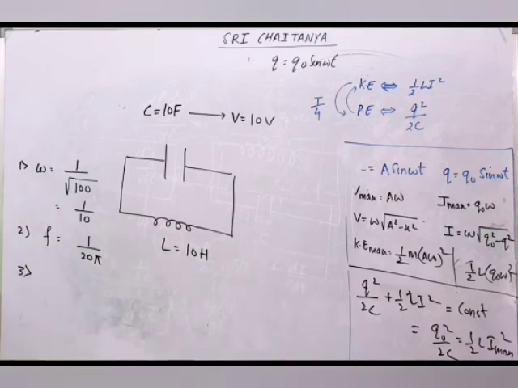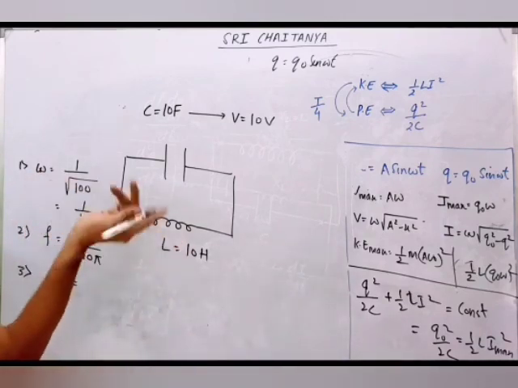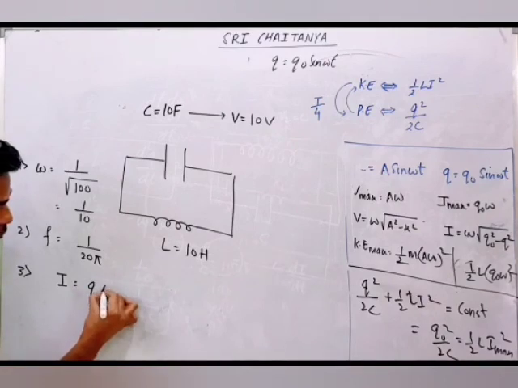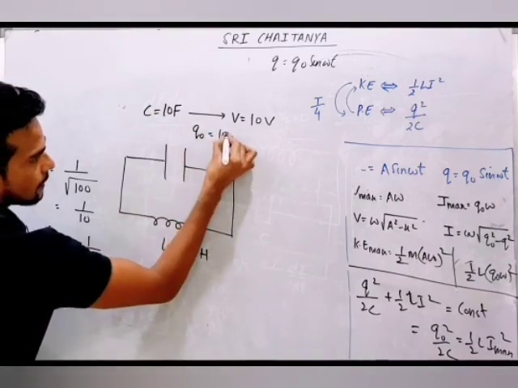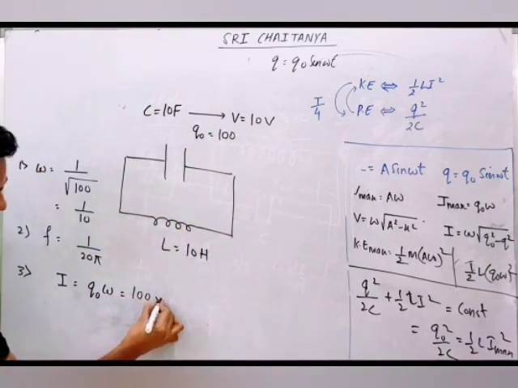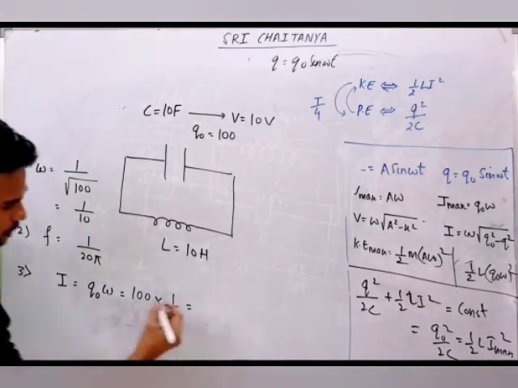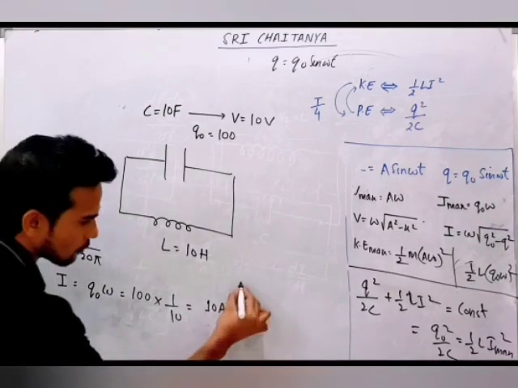in the inductor. I know that in SHM the maximum velocity was A omega, the differentiation of displacement. Here, differentiation of charge gives current, so maximum current will be Q naught into omega. Q naught you can find as C into V naught, that is 100. So 100 into omega, and omega is 1 by 10. So how much will the maximum current be? 10 ampere.